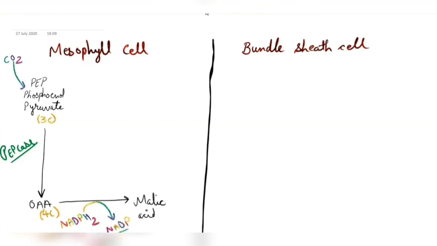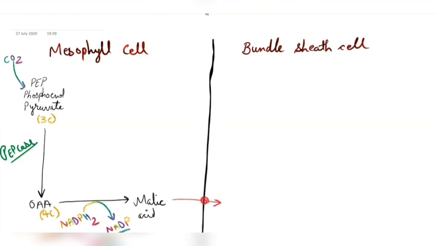This NADP molecule will go back in the light reaction and will get the assimilatory power again. Now this malic acid will move from mesophyll cells to bundle sheath cells through plasmodesmatal connections. Clear?